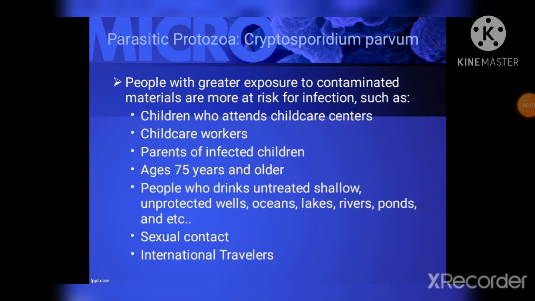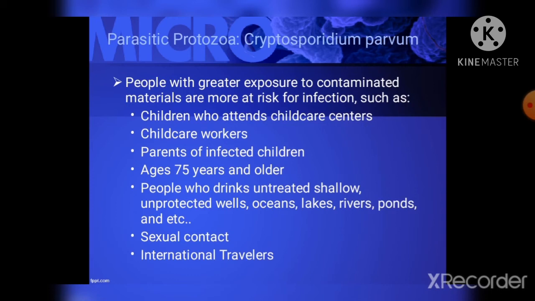People with greater exposure to contaminated material are more at risk for infection, such as children who attend childcare centers, childcare workers, parents of infected children, ages 75 years and older, people who drink untreated water from shallow, unprotected wells, oceans, lakes, rivers, ponds, etc., sexual contact, and international travelers. So travelers to developing countries may be at greater risk for infection because of poorer water treatment and food sanitation. But cryptosporidiosis occurs worldwide.